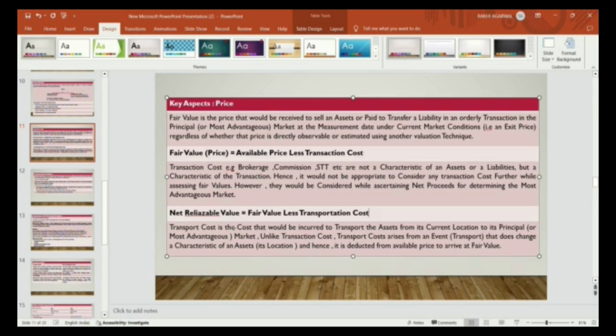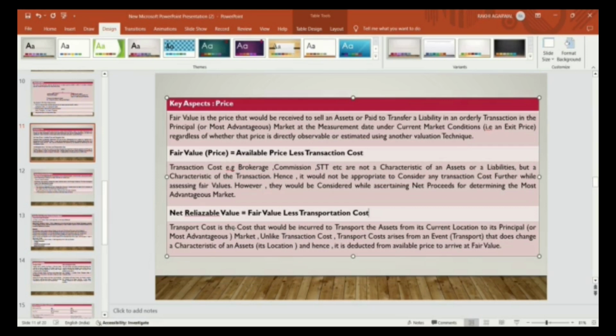Horticulturists, the wholesaler and the retailer are in between. So the price the consumer is paying for wheat ultimately goes to the farmer at a lesser price, because lots of middlemen are in between.